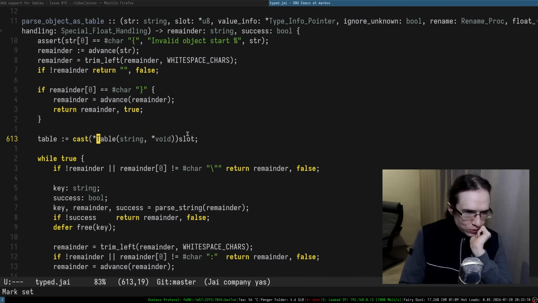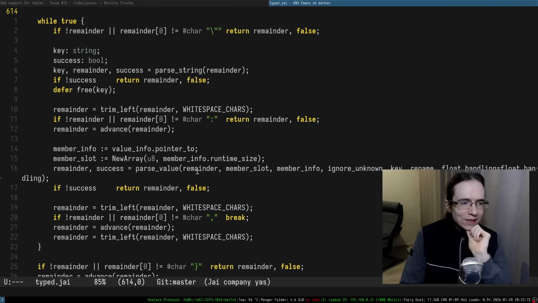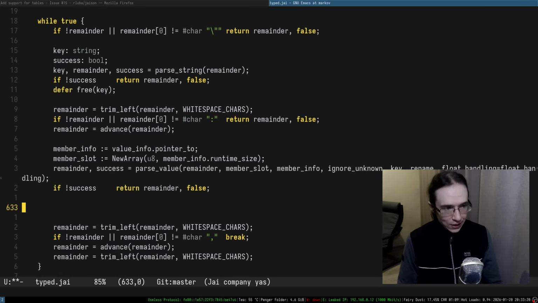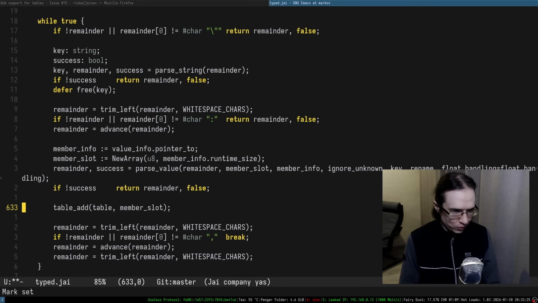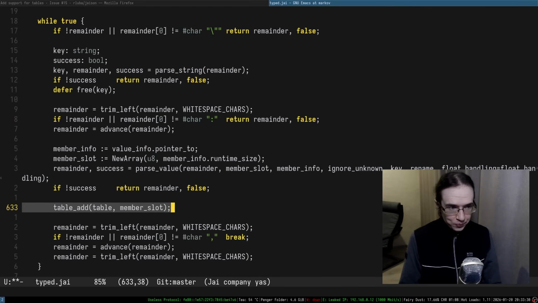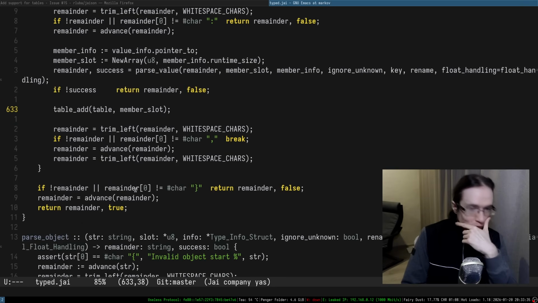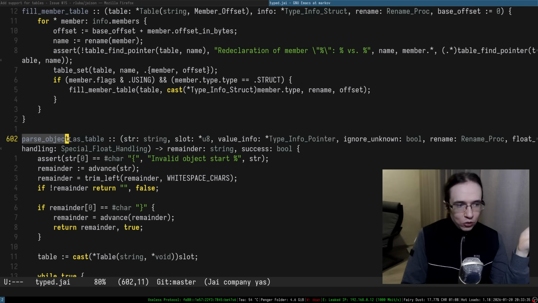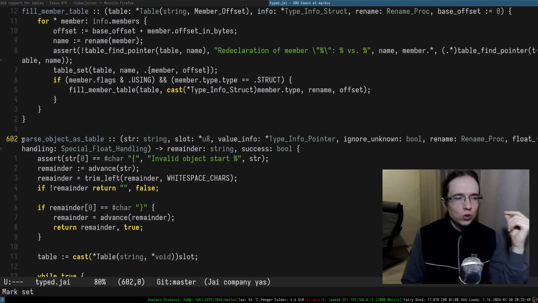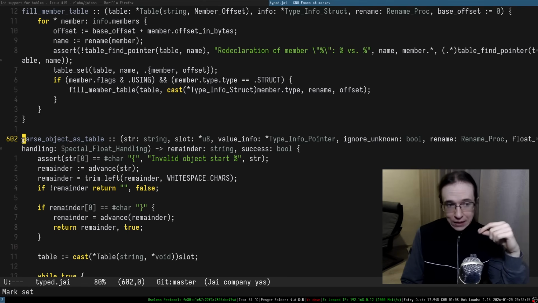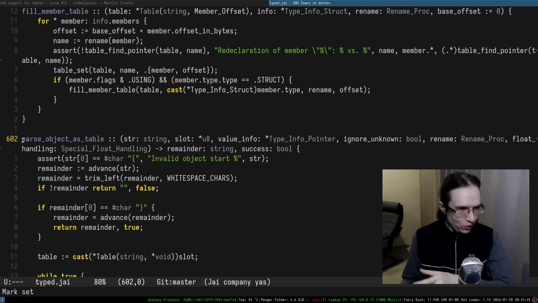So this is what we need to do. This is now a pointer to the table, right? And that's the table. After we successfully parsed a slot, we can just add to that table the member slot, believe it or not. So that's what we can do, essentially. This should be the implementation of parse object as table. We just need to write the code that makes a decision to call this function depending on what the value is. That's basically what we have to do now.